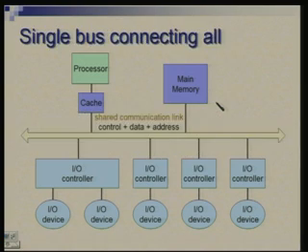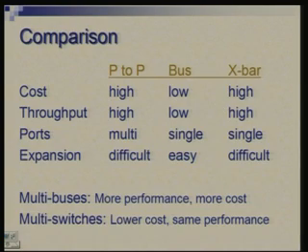So, the cost here is not just the cost of the links, but this also is a contributor to the cost. So, the issue of multiple ports does not exist in the other two cases. The next question is expansion: once you have designed a system, you want to add more pieces of hardware to it.